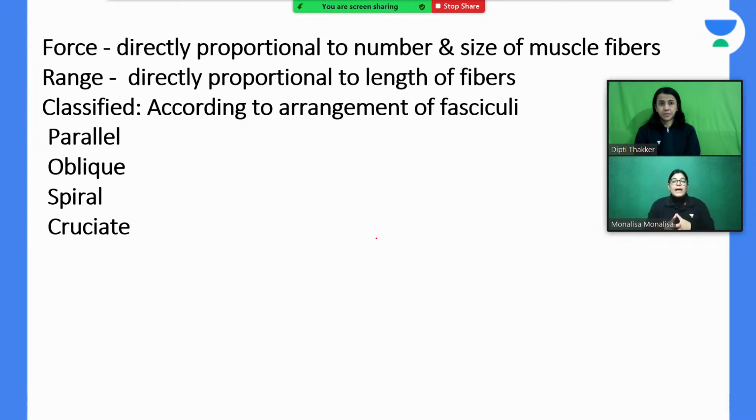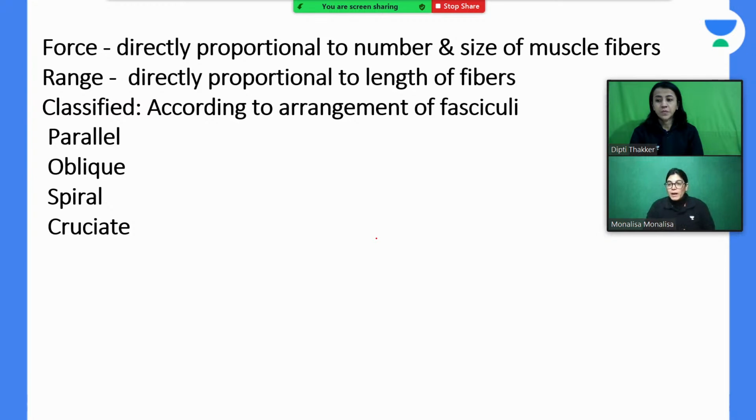When we talk about the force the muscle is exerting, that is directly proportional to how many muscle fibers constitute that whole muscle. And for the range of movement, the range will be greater if the length of the individual muscle fibers is more. So two points have to be clear about the muscle: one is the force and the other is the range. Force is proportionate to the number of muscle fibers. Say one muscle has 1000 muscle fibers and another has 500, which will have more force? The one with 1000.